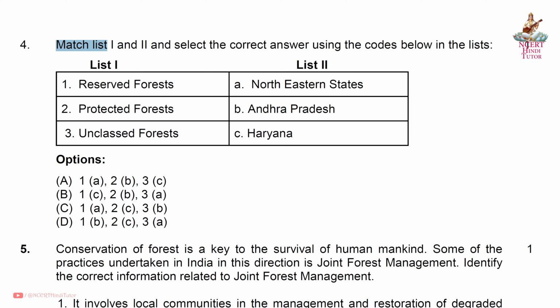Question 4. Match list 1 and 2 and select the correct answer using the codes below in the list. So friends, answer is D. First, reserved forest, B. Andhra Pradesh. Second, protected forest, C. Haryana. Third, unclassed forest, A. Northeastern states.